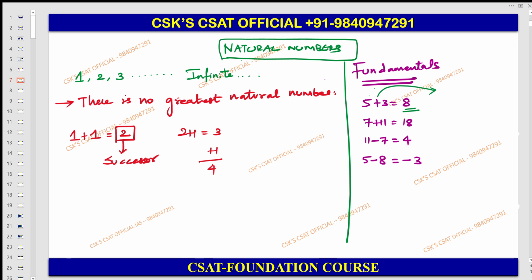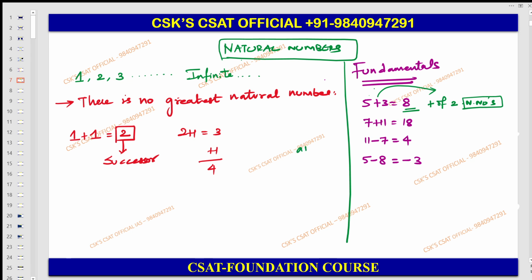So in addition of two natural numbers, and please understand, I am not writing elaboratively, the addition of two natural numbers again gives you a natural number. Now try to understand, the order may differ here.